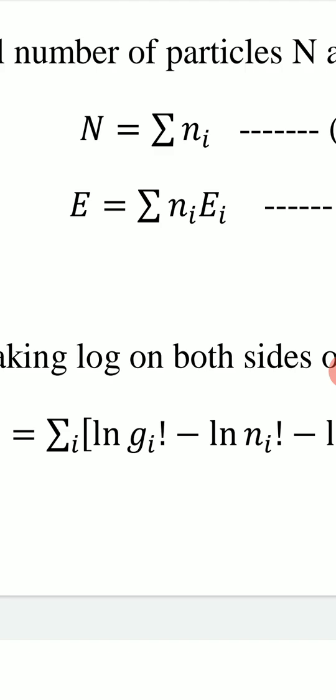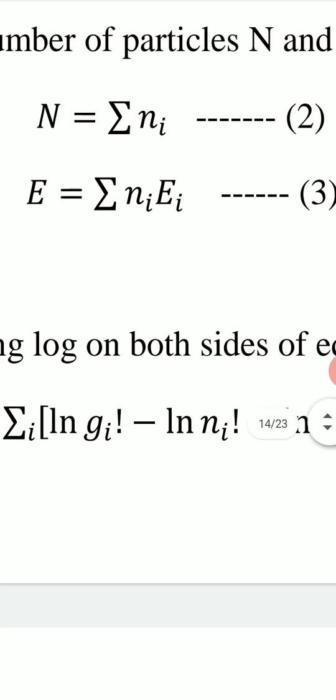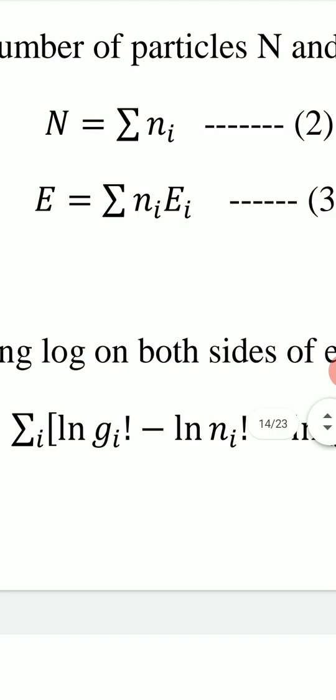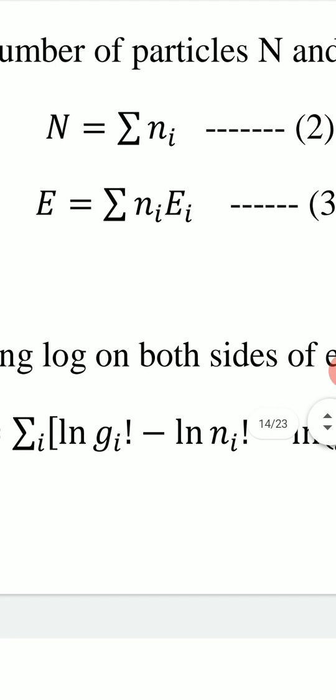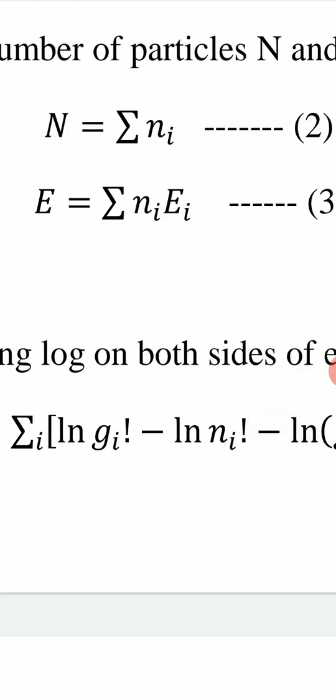So the total energy E of all these particles will be equal to N1 E1 plus N2 E2 plus N3 E3 and so on, and we write it as summation Ni Ei. This is equation 3, and the total number of particles capital N and total energy E, these two are constants.